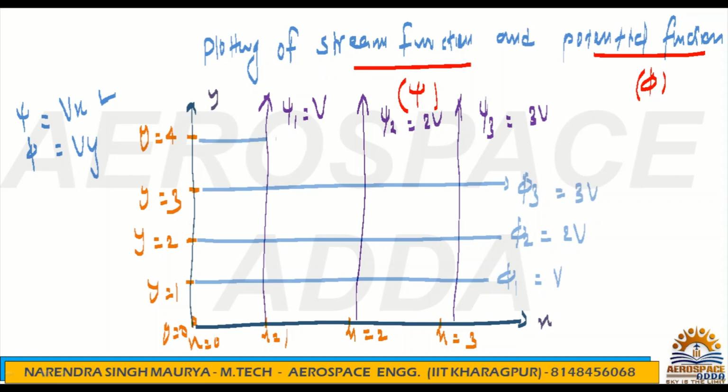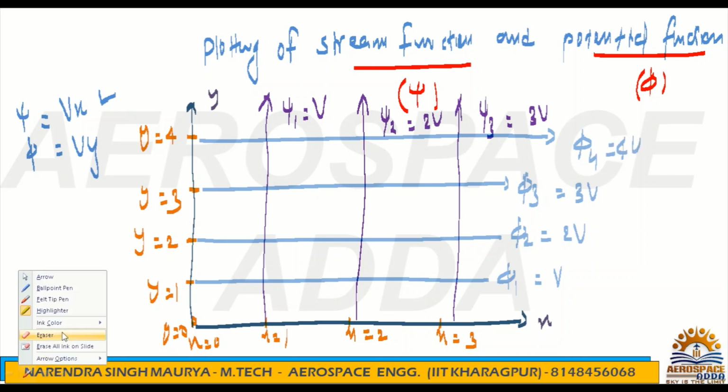3v, and this is what? Phi 4 is nothing but 4v. Sorry, equipotential lines don't have any direction, so better you don't show an arrow. The arrow will be only for the stream function, because the stream function has a direction. So if somebody asks you, can you draw an equipotential line directly? You can say no, directly I cannot draw.